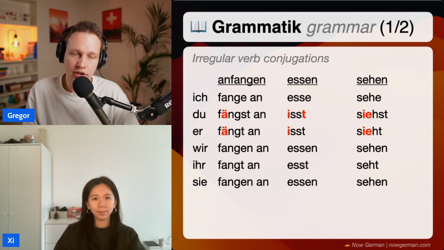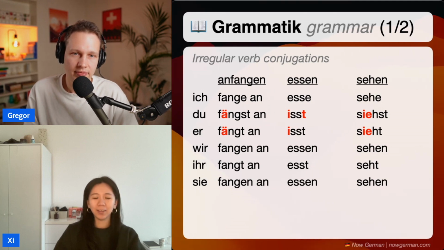And another very common verb that is also irregular is essen, which means, you know what that means? Eat. Exactly. How about you conjugate that for us? Essen. Ich esse. Du isst.